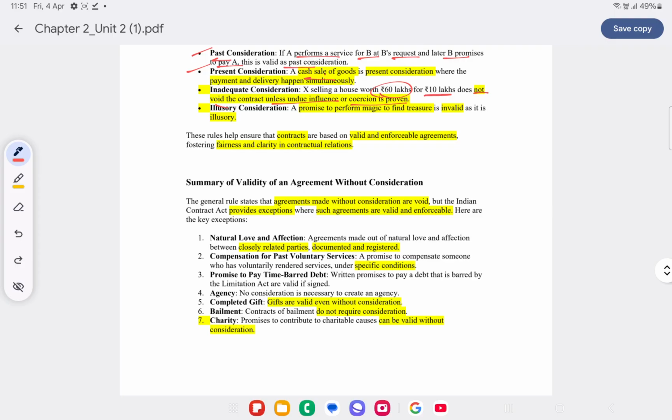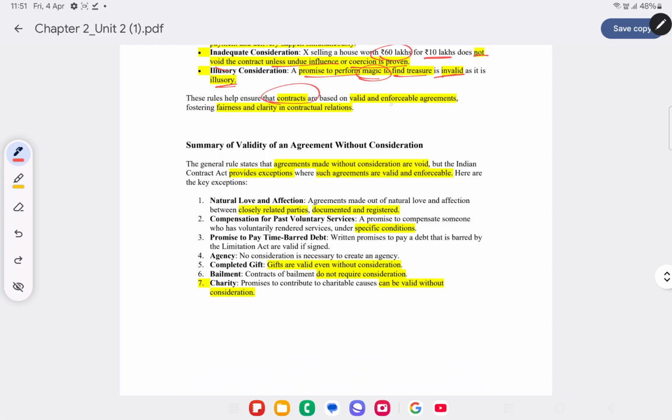So illusory consideration. Consideration will have to be a legal consideration, should not be imagination or illusory. Otherwise it can be adequate or inadequate, and that's completely fine, unless and until it's caused due to coercion or undue influence. In that case it would turn out to be a voidable contract. Illusory is something which is based on imagination. For example, a promise to perform magic to find treasure is invalid as it's illusory.